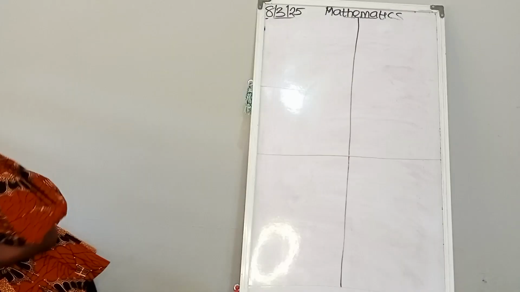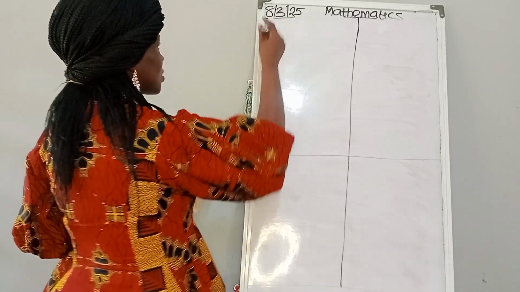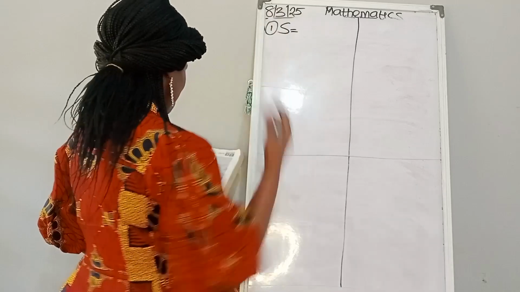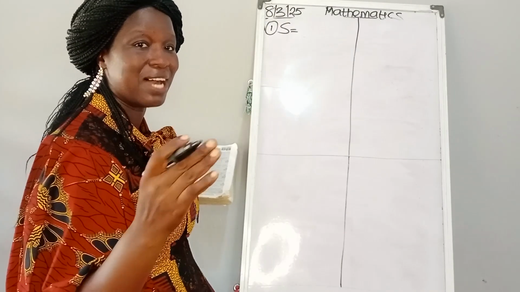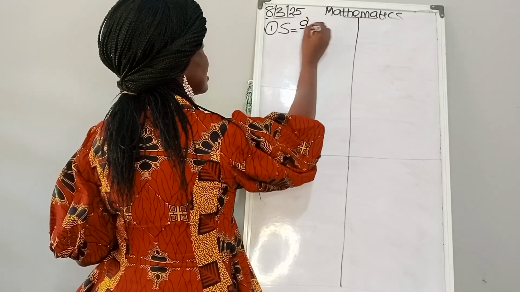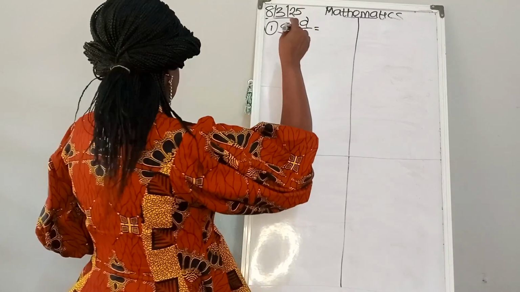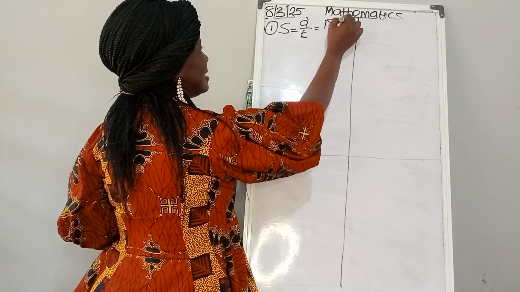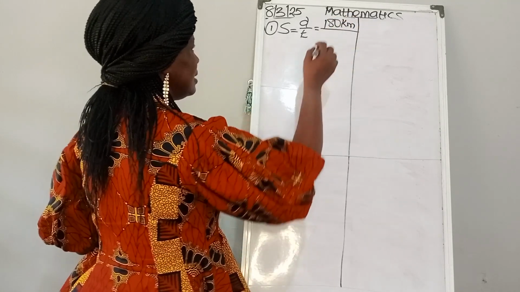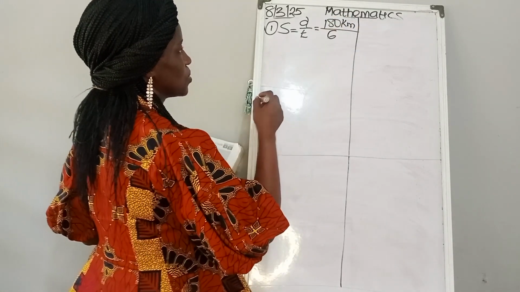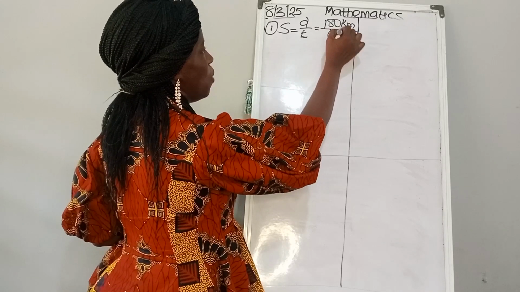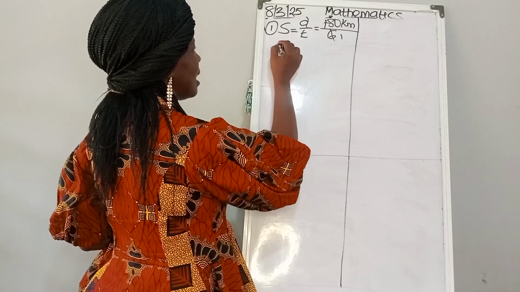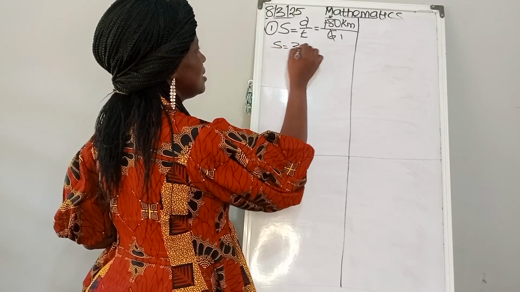So the first question, we are looking for what? For our speed. And what is the formula for finding speed? That is distance over time. Distance over time. And the distance he was able to cover is 180 kilometers in 6 hours. So what do you do here? You cut 6 here, 1, 6 in 18, that is 3. So that means our speed here is 30 kilometers per hour, but that's not the final answer.